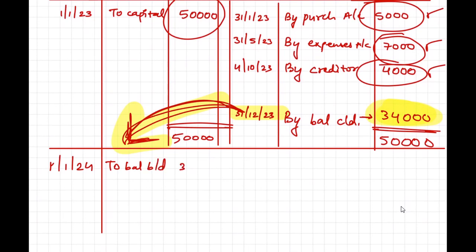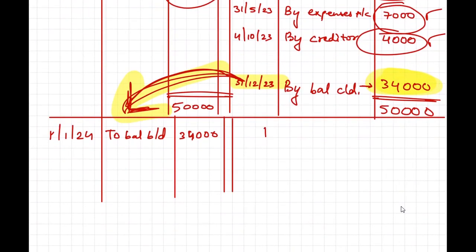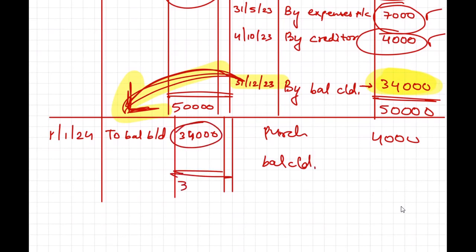And how much would be the balance brought down? That would be 34,000, because obviously that cash is nowhere gone. It will be kept there only. But the year is closed, so obviously we need to close our books also. Again, we will do some purchases. Let's say purchases are done for 4,000 and there is no other transaction. So again, the balance will be carried down, 34,000 in total over here, and here I have 4,000 rupees of purchases. So balance remaining would be 30,000. This balance will be carried down to the next year.